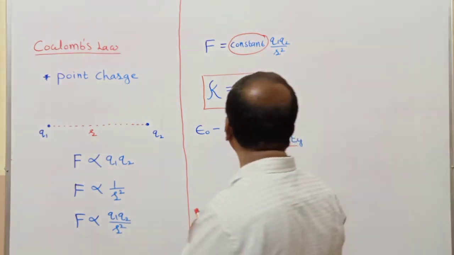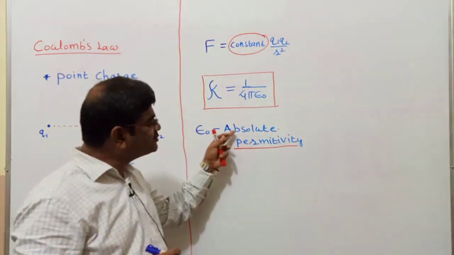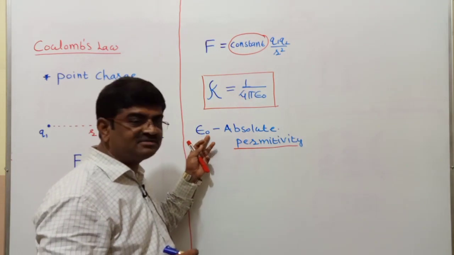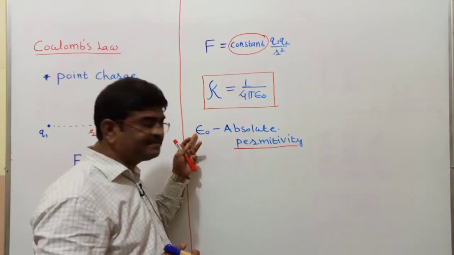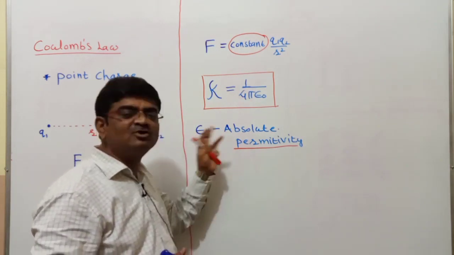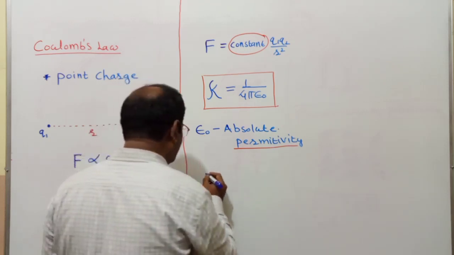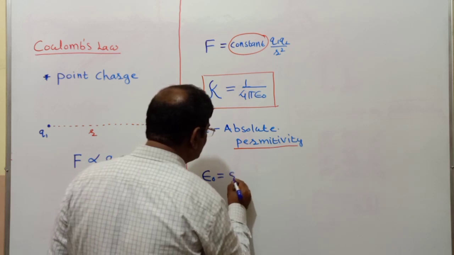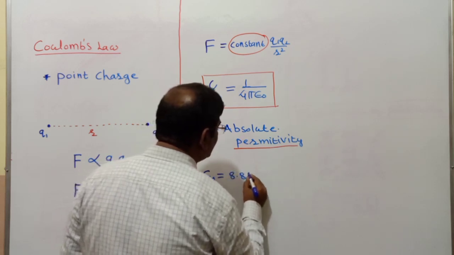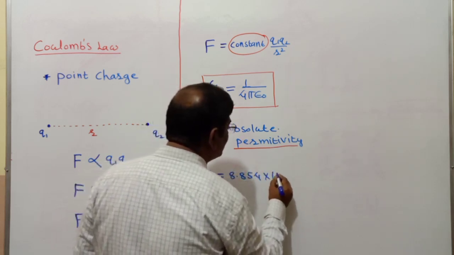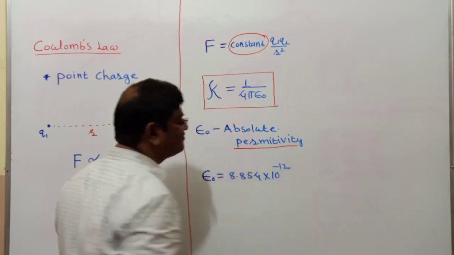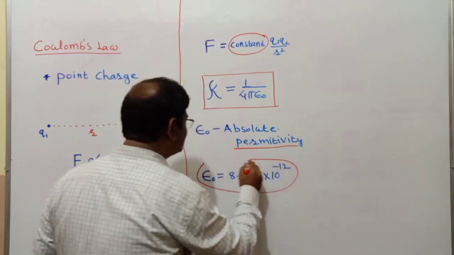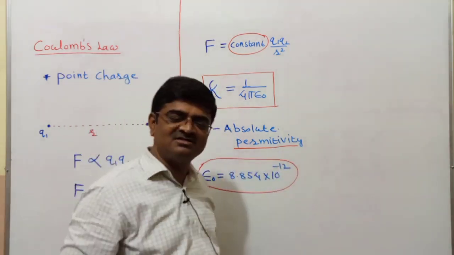In the case of air or vacuum, as I mentioned, I have called it absolute permittivity and represented it as epsilon naught. Only permittivity is epsilon; whenever naught comes, it is absolute permittivity. And for your information, absolute permittivity is equal to 8.854 into 10 to the power minus 12. The unit of this I will tell you further, because I have to introduce you to the unit of charge also.